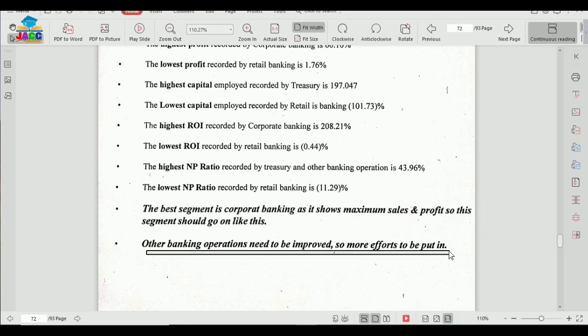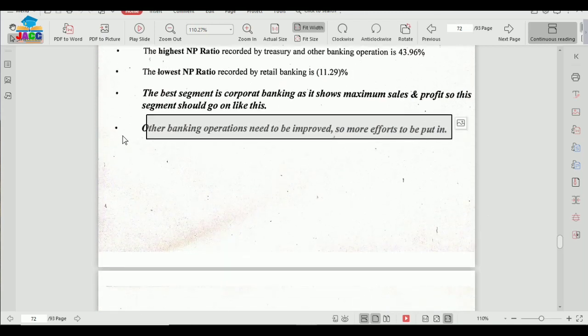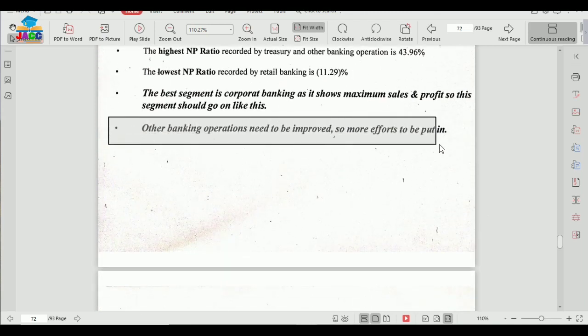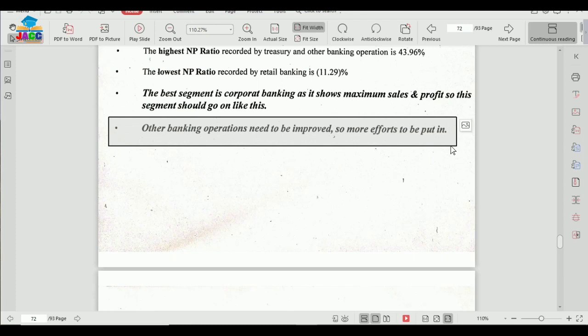Other banking operations need to be improved, so more efforts are to be put in. And if as per your data either of the segments is running into negative figures, may it be the profitability or capital employed, then we can conclude that this segment may be stopped immediately. This also may be one of the conclusions. So this way we'll be doing our segment reporting.